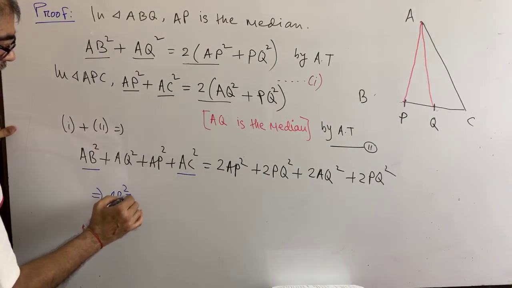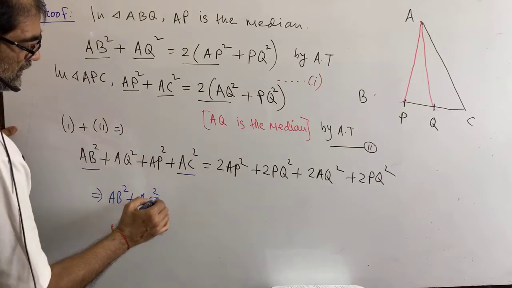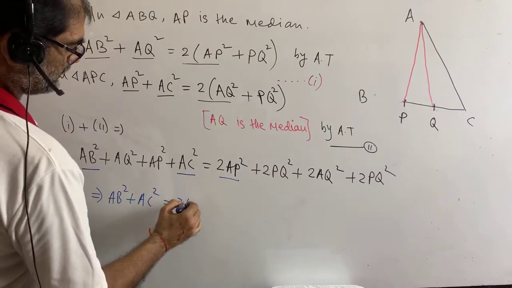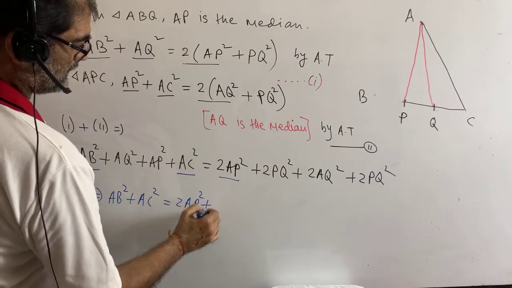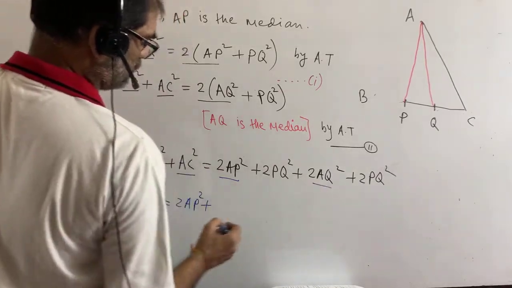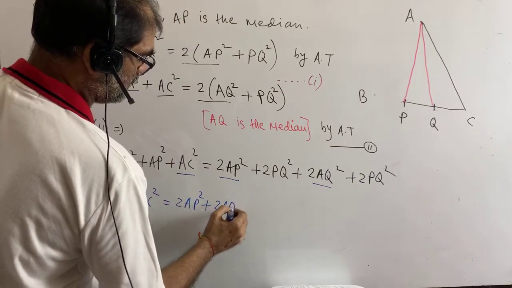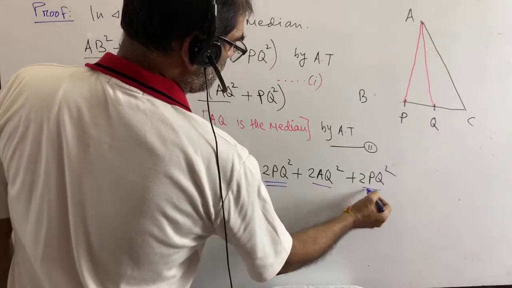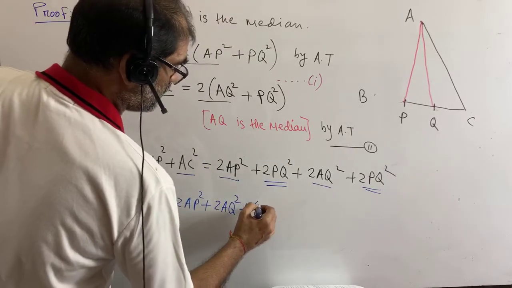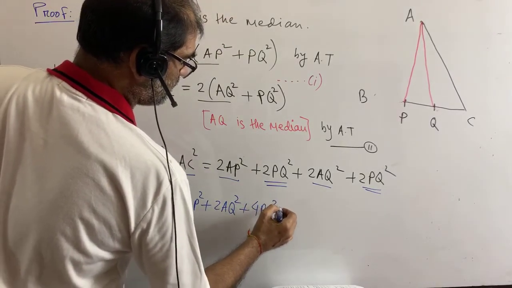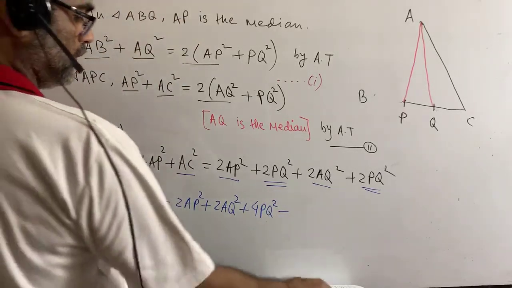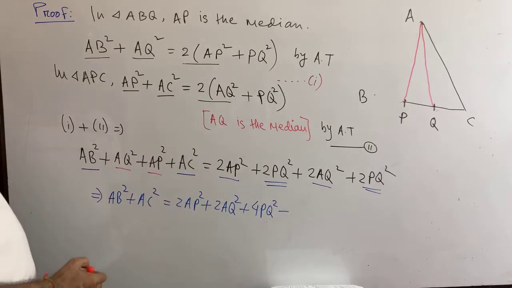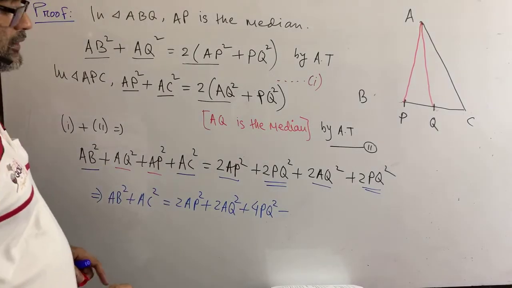AB square plus AC square is equal to 2 AP square plus 2 AQ square plus 2 PQ square, that is 4 PQ square, minus AQ square minus AP square. We have not yet calculated this AQ square and AP square. Those two are to be taken to the right hand side.